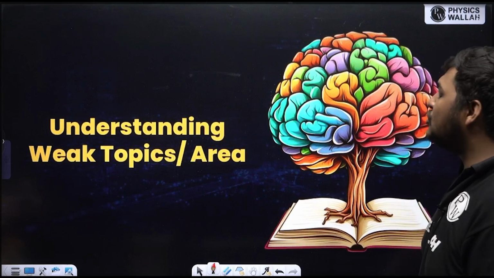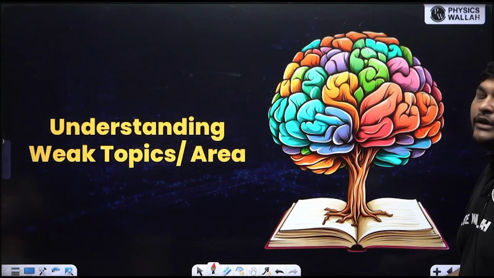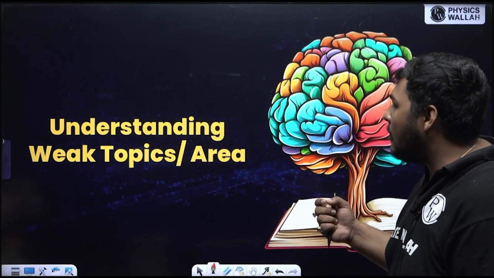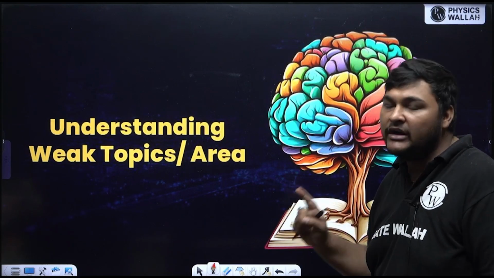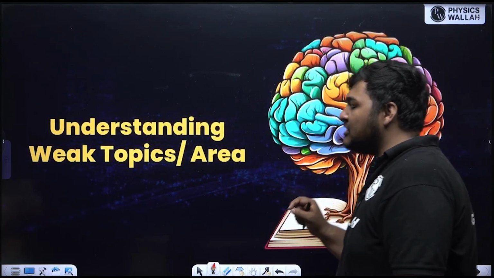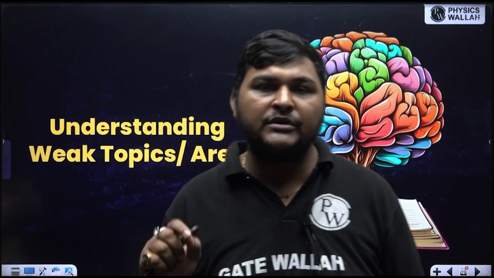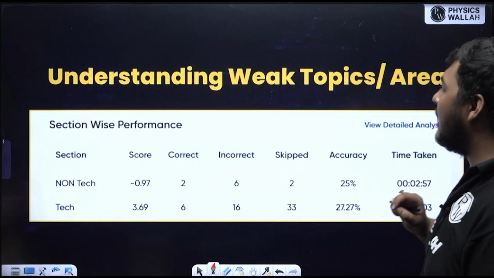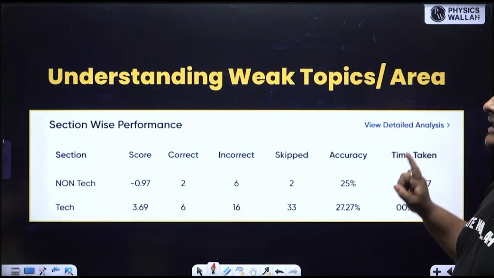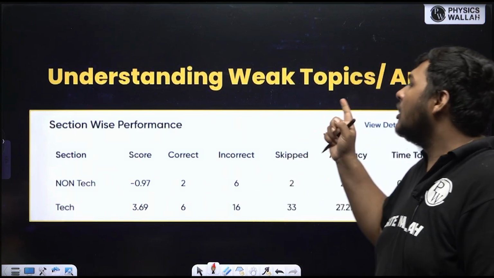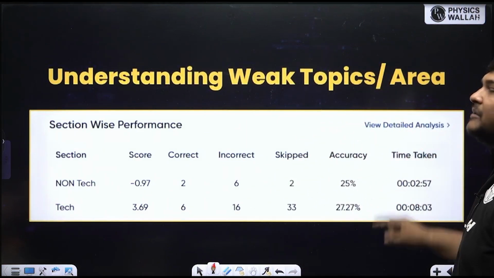Now see, through this analysis, when you get any question incorrect due to a conceptual mistake, you need to understand which topic and area is weak for you so that you can work on that. So what you can do is, for the questions where you made a conceptual mistake, just write the name of the topic and subject of that question so that you can study that topic again. On our part, when we provide the analysis of any test, our team will also help you analyze and understand which topics are weak for you.